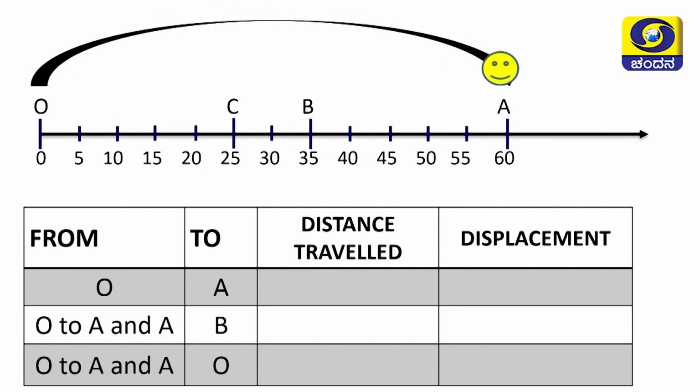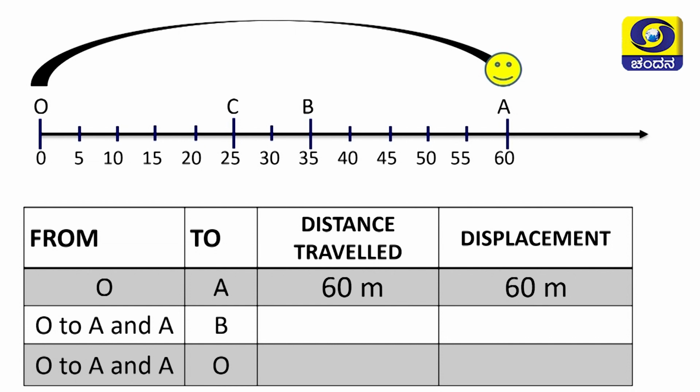Now, an object travelled from O to A. Tell me, children, what is the distance travelled? Certainly, anybody can say that it is only 60 meters. You are right. What about displacement? Even displacement is 60 meters. Why?